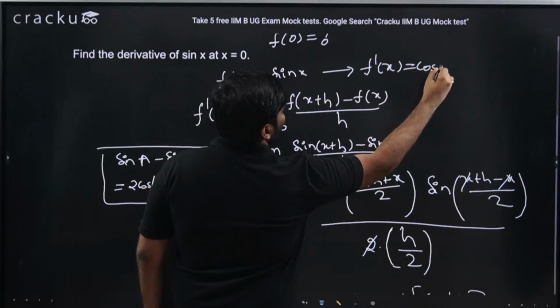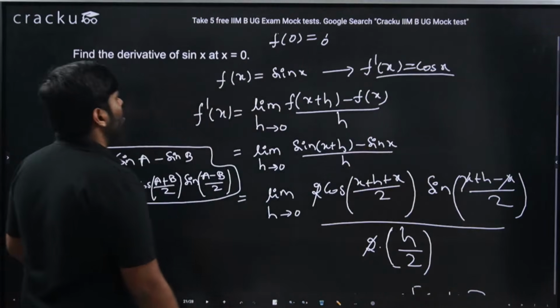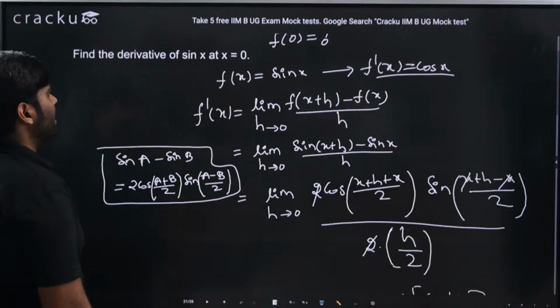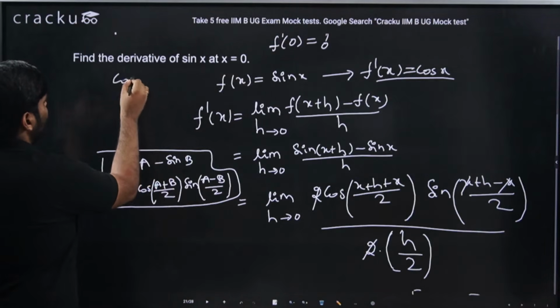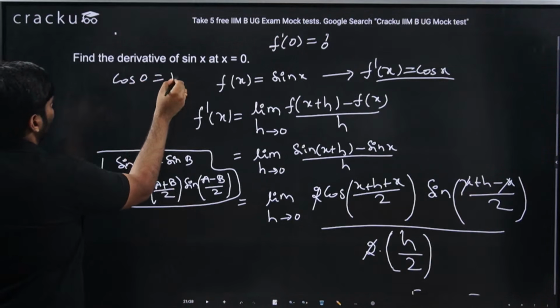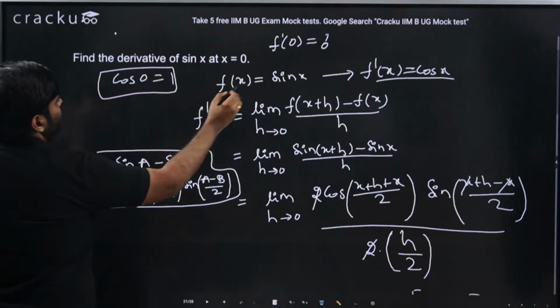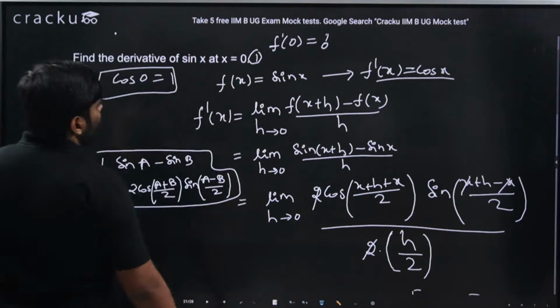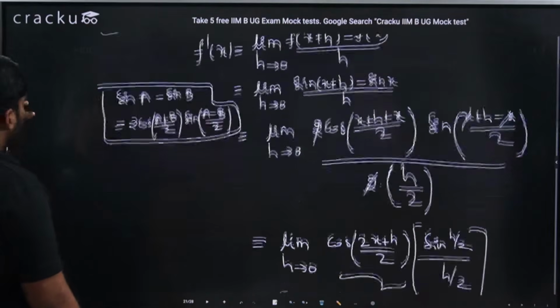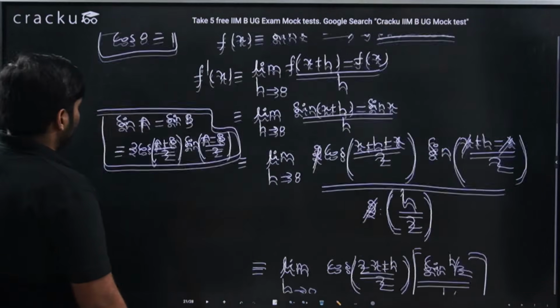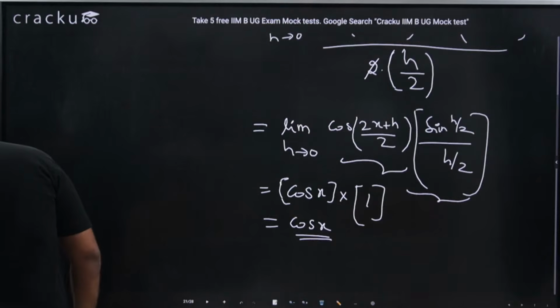Now the question is, find the derivative of sin x at x equal to 0. So the derivative of sin x is cos x. Then at x equal to 0, the answer should be cos 0, which is 1. Is it clear, guys? Is this clear? Should be clear.